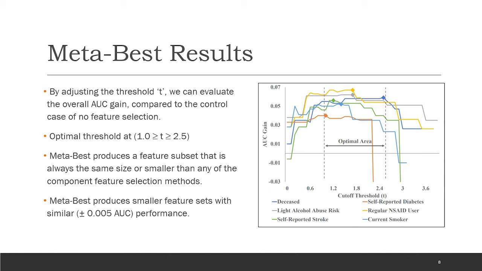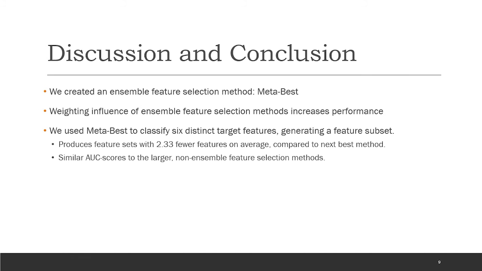Within the threshold bounds given above, we also found that MetaBest would perform slightly better, plus or minus 0.0005 AUC, than any of its component feature selection algorithms. MetaBest also consistently outperformed the control case of no feature selection within these parameters as well. By using the feature subsets of other feature selection algorithms and weighing them by the AUC improvement, we were able to create an ensemble feature selection method that performed better than any of the component algorithms.